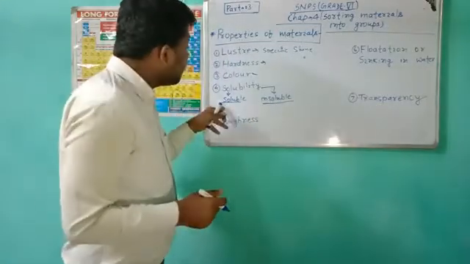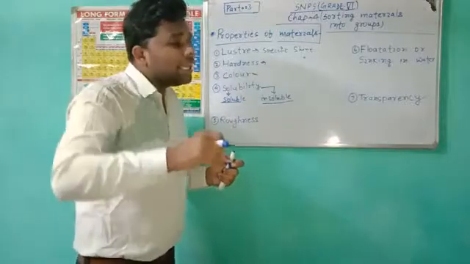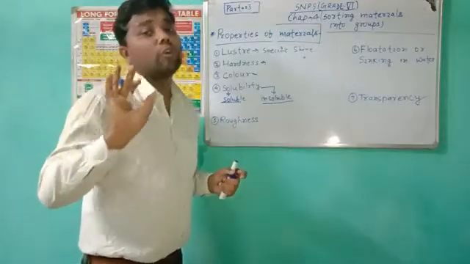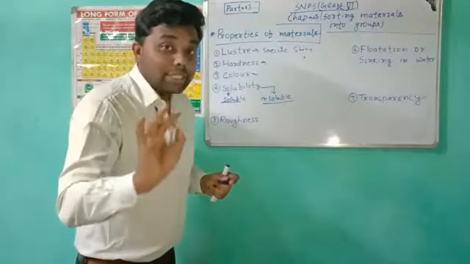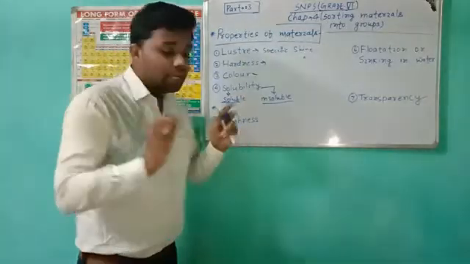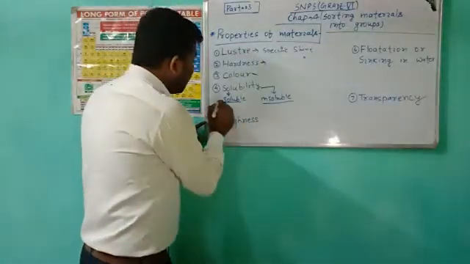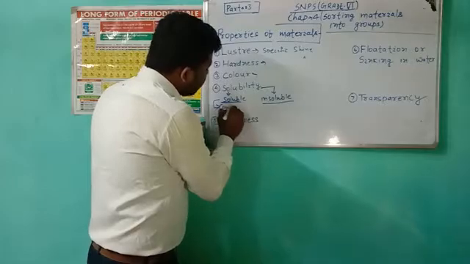What are soluble and insoluble substances? The solid that can easily dissolve in water is called a soluble substance. What is an example? Common salt,